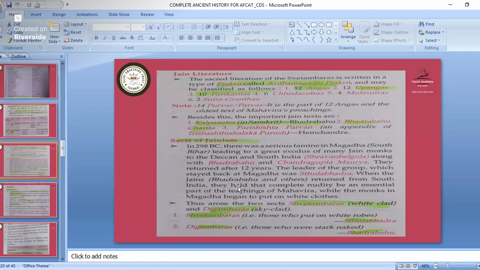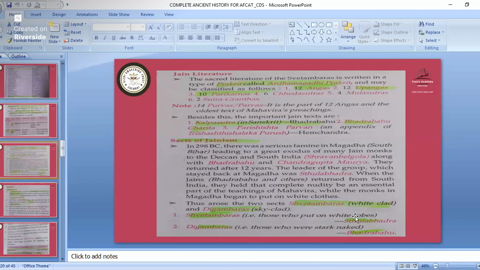When the Jains, Bhadrabahu and others, returned from South India, they held that complete unity be an essential part of the teachings of Mahavira, while the monks in Magadha began to put on white clothes. Thus arose the two sects, Svetambaras and Digambaras.